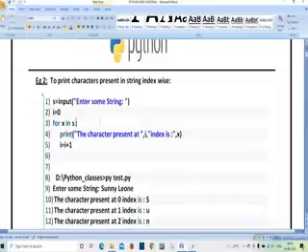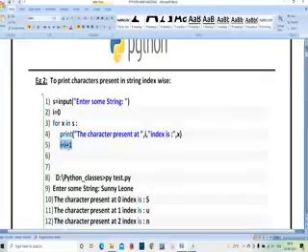Next, i is going to increment to 1. How is it incrementing? Here you can see the statement i is equal to i plus 1. 0 plus 1 is 1, so i is going to come to the first position. What is the value present at the first position? A. In Vasu, A is present at the first position. So it is going to print.